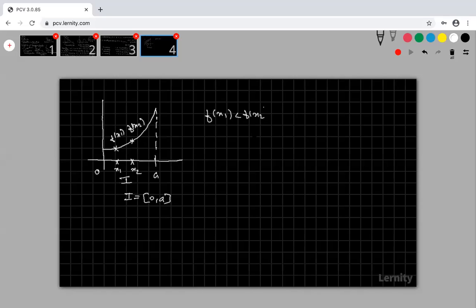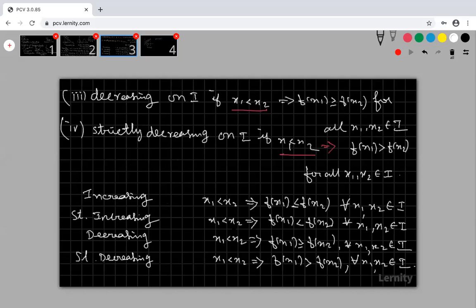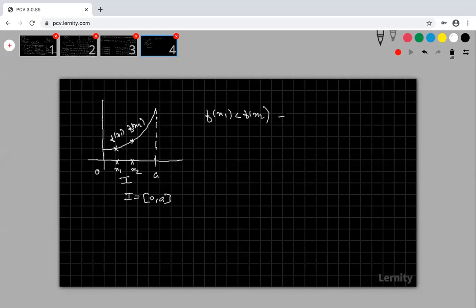If you take any 2 different points in this interval 0 to a, my f of x1 is always less than f of x2. So x1 less than x2 and f of x1 always less than f of x2 means the function is strictly increasing.